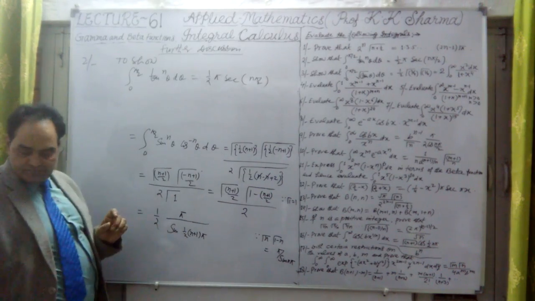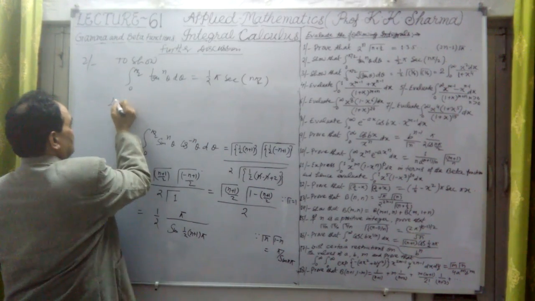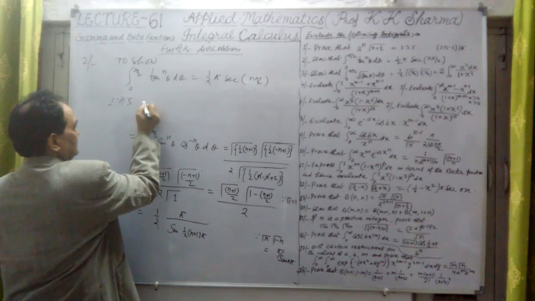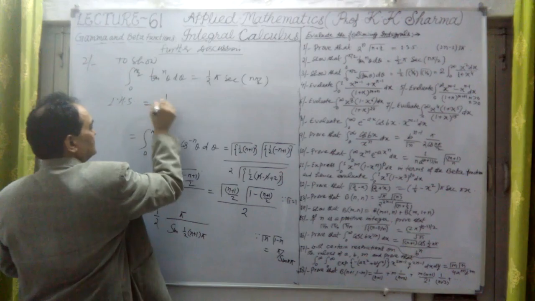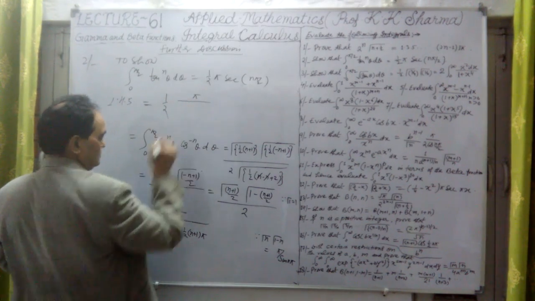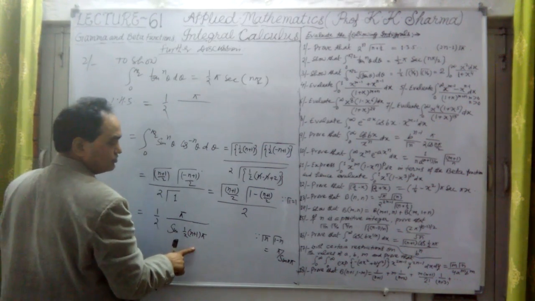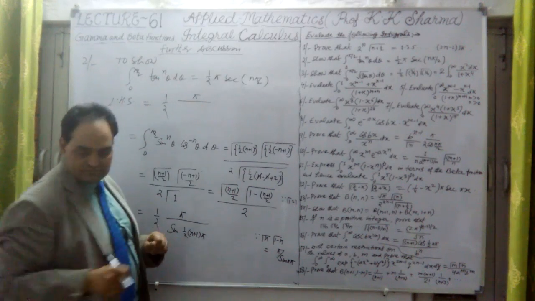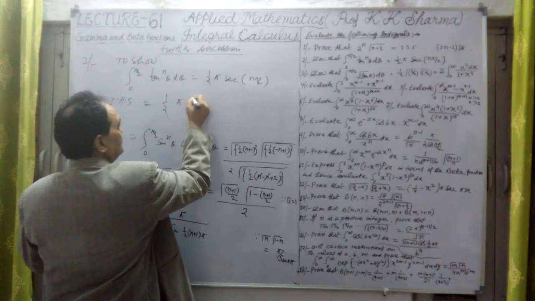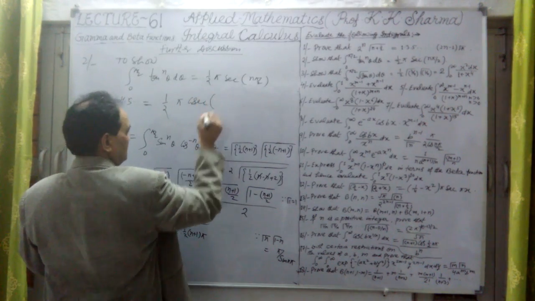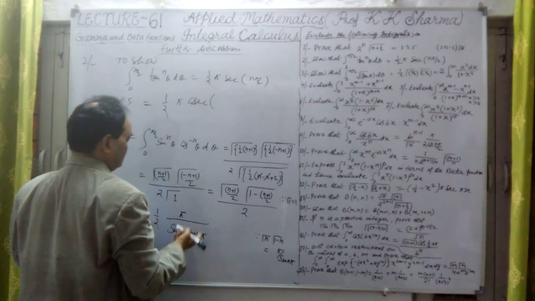Okay, so finally, on the left hand side we have obtained this much. Let me write it further. This is pi upon, if I write it in cosec, let me write it in the numerator. This is pi into cosec, because 1 upon sine is cosec.